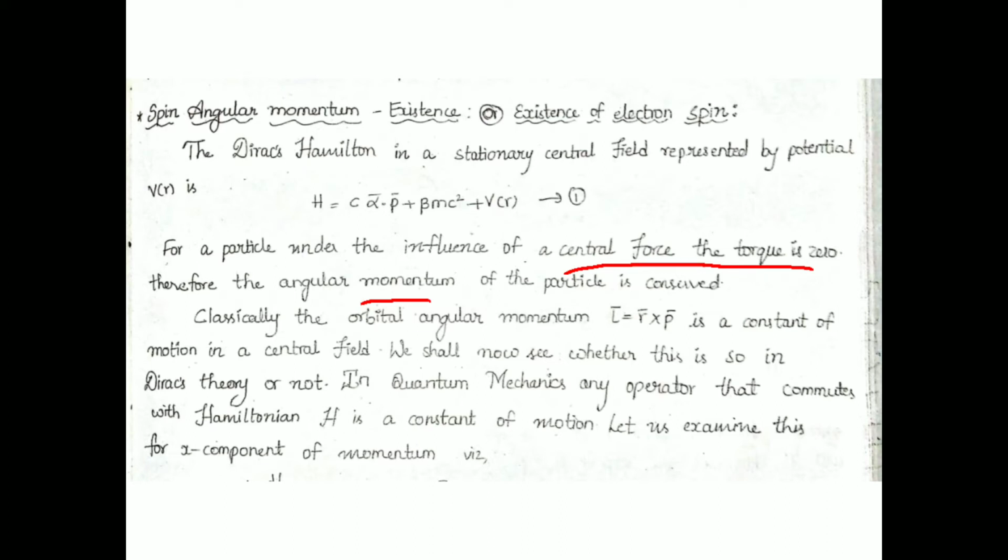So, in central force, the torque is 0. How is this possible? We know that gravitational force is also a central force. Suppose the sun is here and some planet is moving.